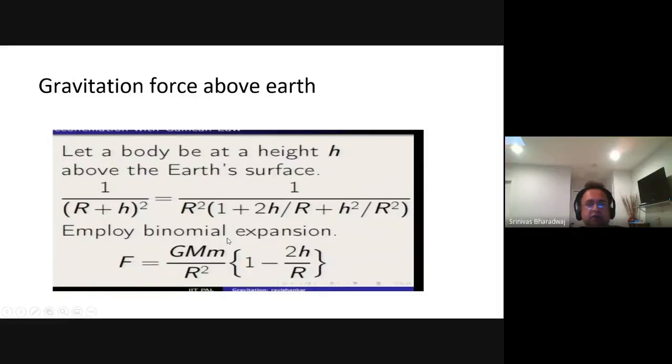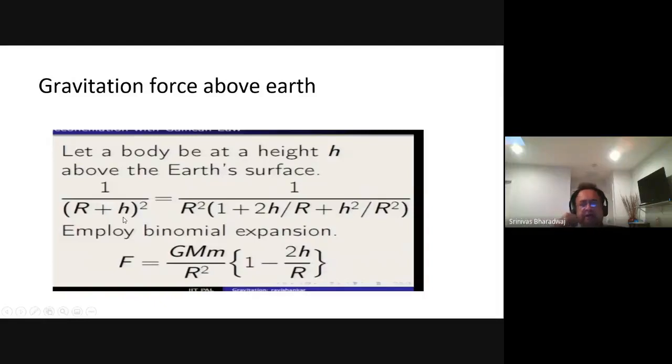This is g naught, right? G naught times 1 minus 2h by r as you go up from the Earth to a height h from the Earth. Okay, so that is merely found by employing the binomial expansion of 1 by r plus h the whole square.